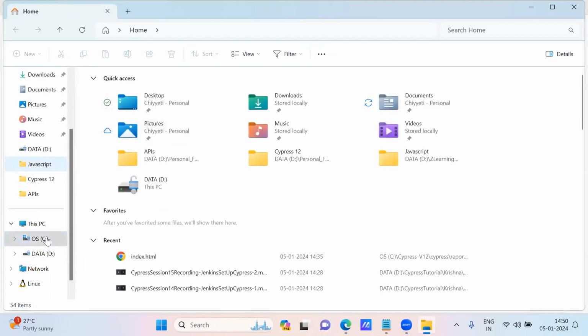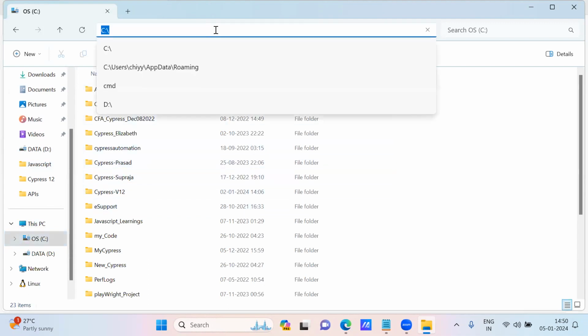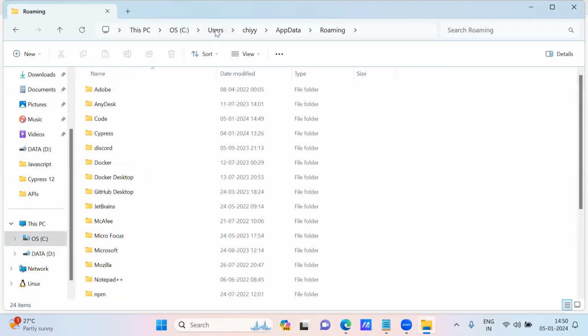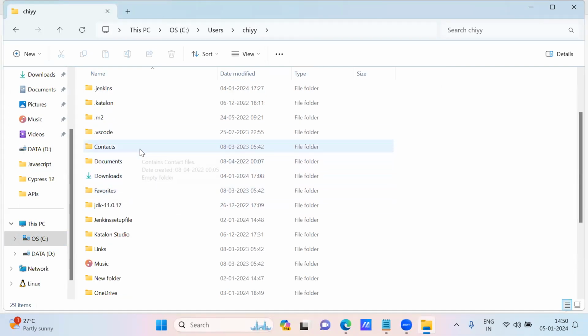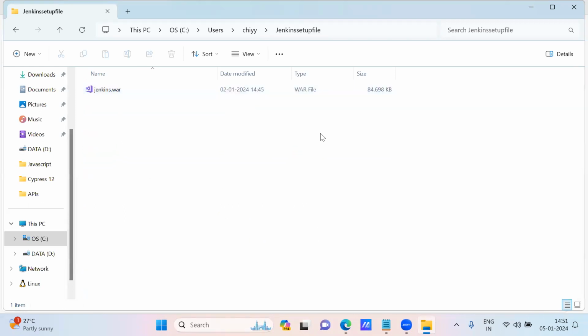Go to C drive. Go to Program Data. Okay. Here I will go to GAT, my users GAT. Okay. Then here, I have the Jenkins setup file. So here is the Jenkins setup file.